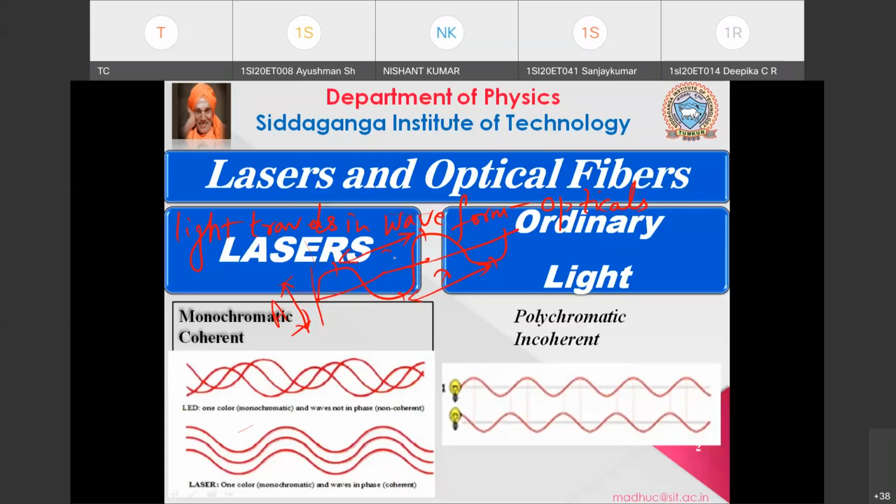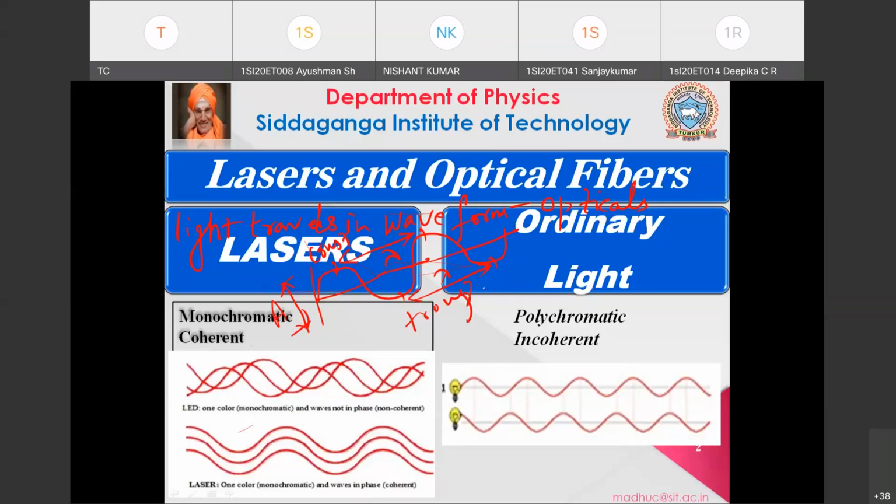Lambda is your wavelength. So you can define this wave by using wavelength and amplitude, or you can also use frequency, which is c by lambda. The topmost or highest peak is called the crest, and this is your trough.